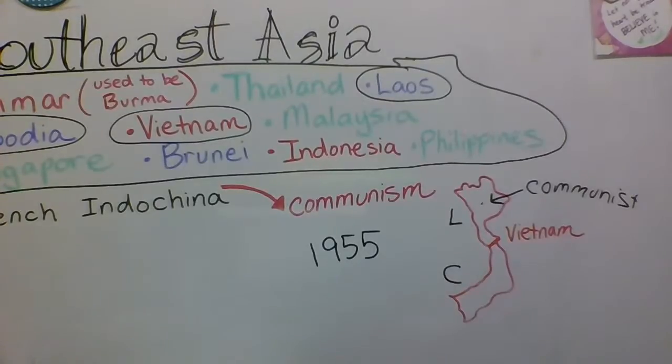And then to sweeten the deal, communist China told the United States, hey, if you pull your soldiers out of there, and if you pull your soldiers out of Taiwan, which is a little island right off the coast of China, then we will trade goods. We'll buy goods from you and trade goods with you if you do these things. So now the United States had another incentive to pull out of Vietnam.